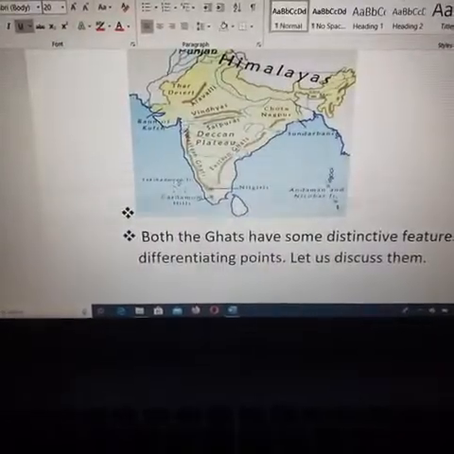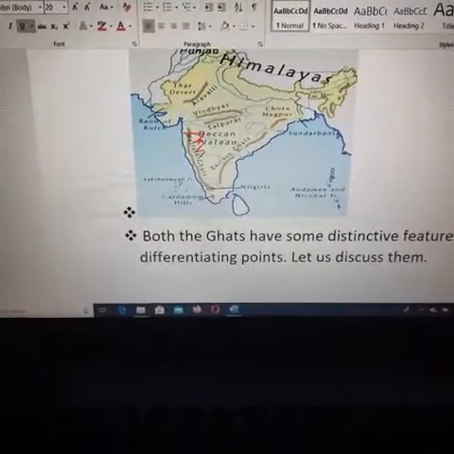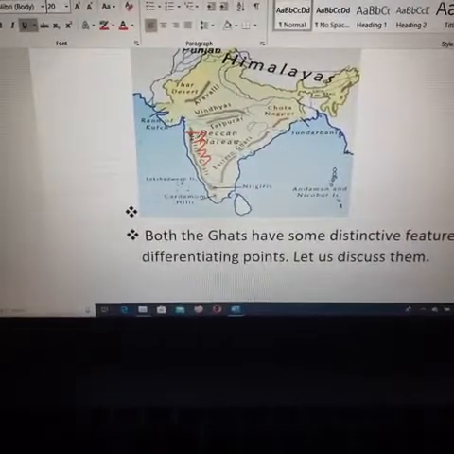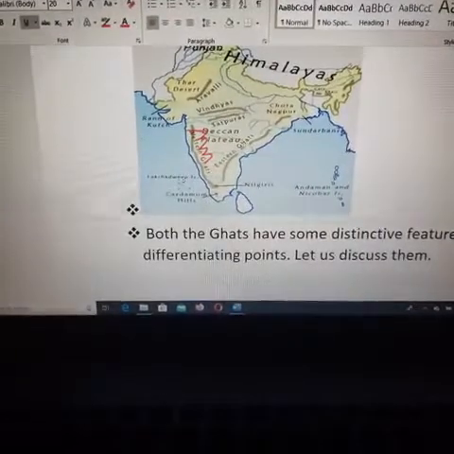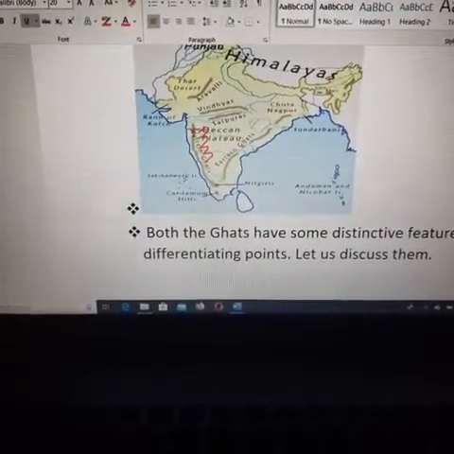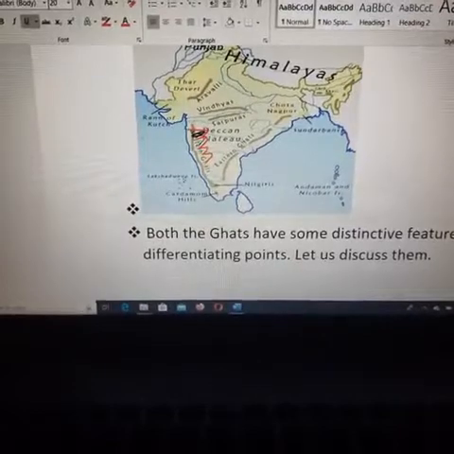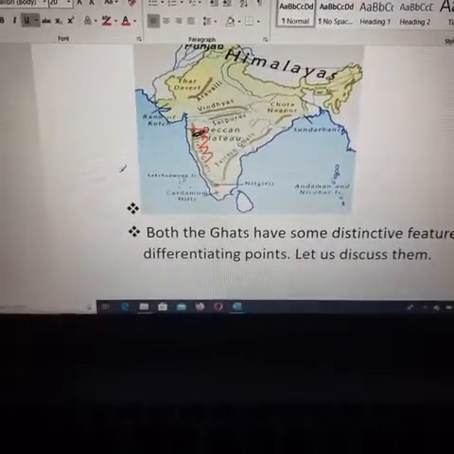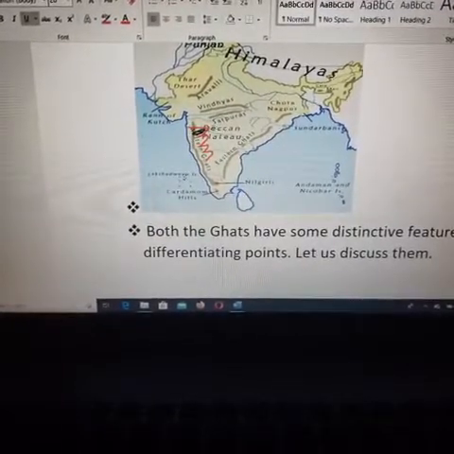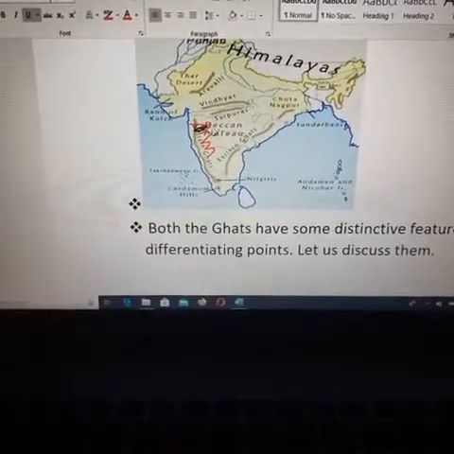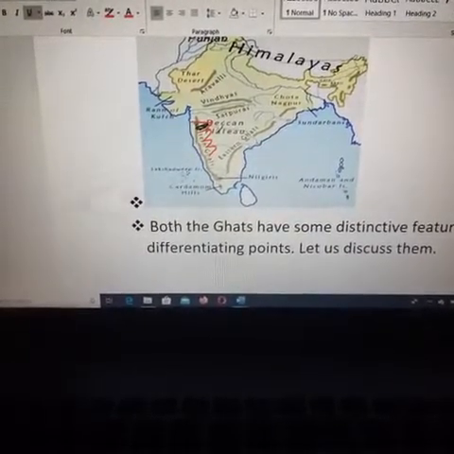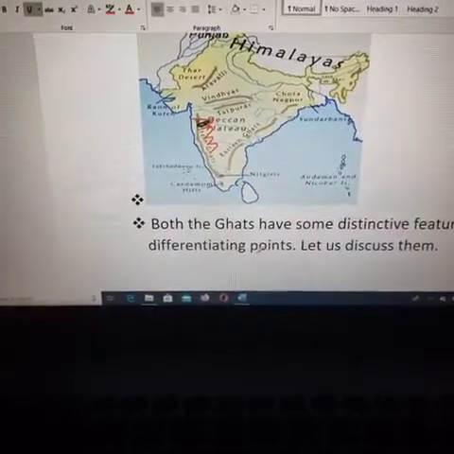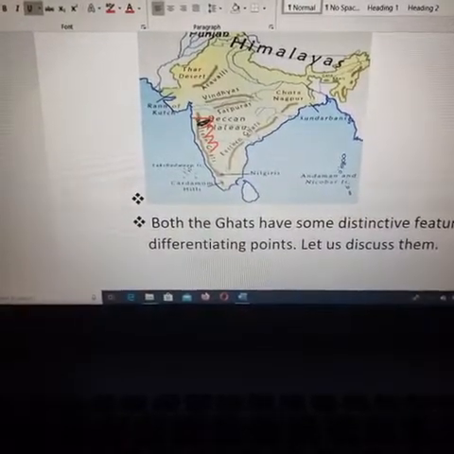So only on this side, straight from the west side, you can see the rain. On the back of the mountains, you cannot see the rain. That is called orographic rain.